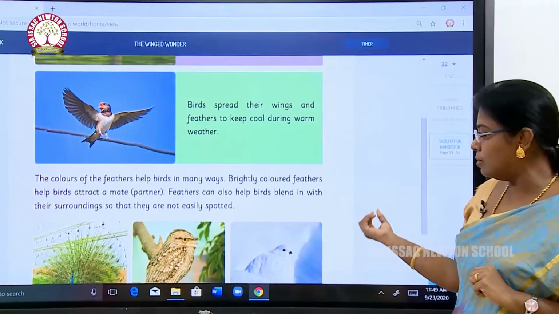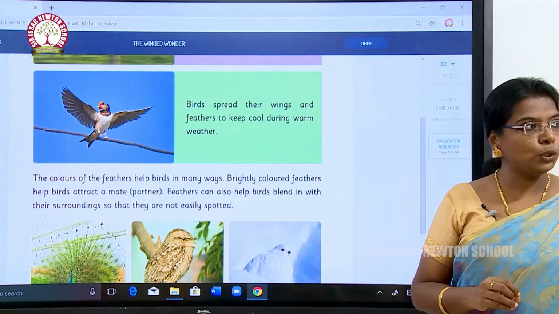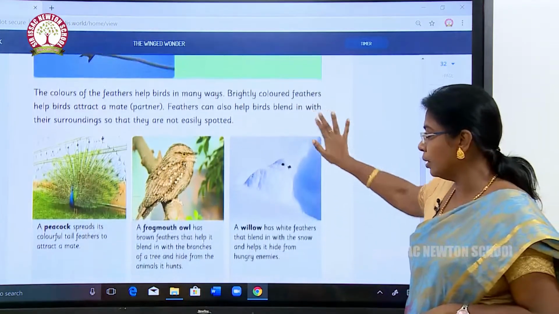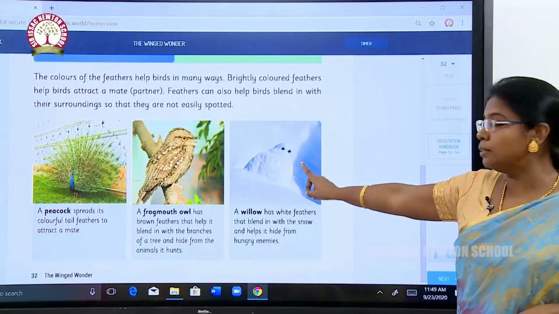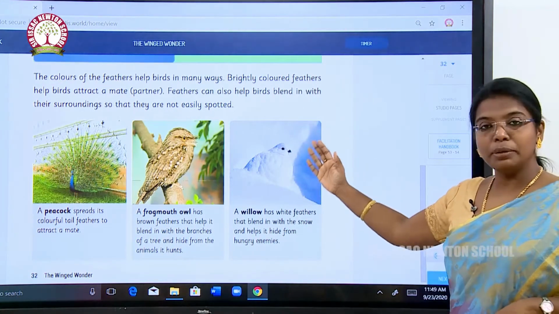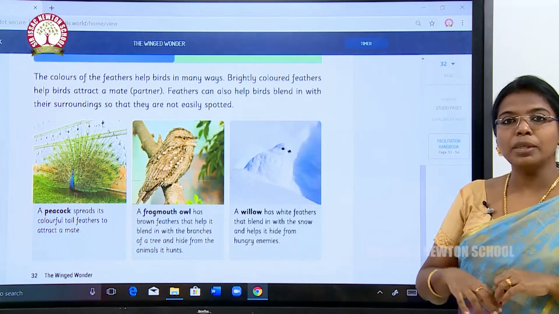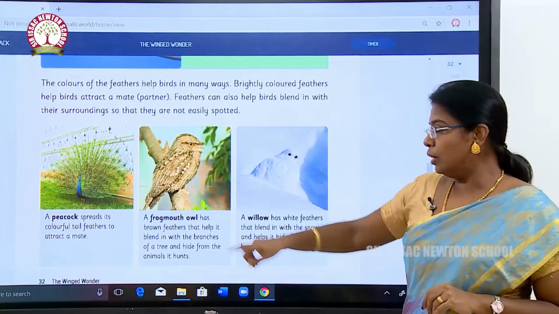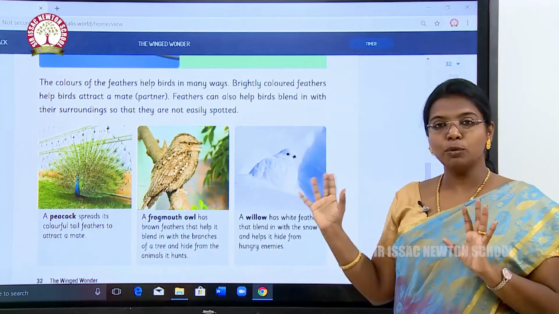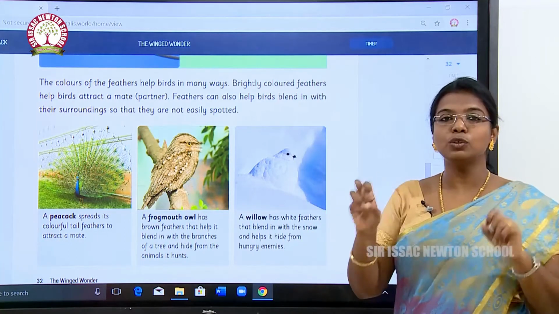Feathers can also help birds blend with the surroundings so that they are not easily spotted. It helps them escape notice through their colors. See here, we cannot find this bird, whether it is sitting in the snow or not, because it is able to escape from its enemies. A peacock spreads its colorful feathers to attract its mate. As I have told you already, the peacock has very beautiful feathers, and they are used to attract its mate.